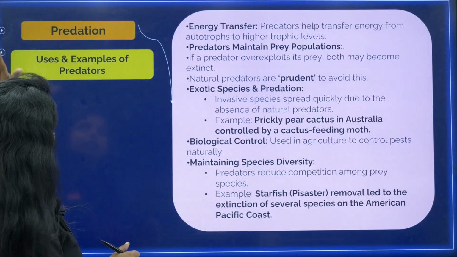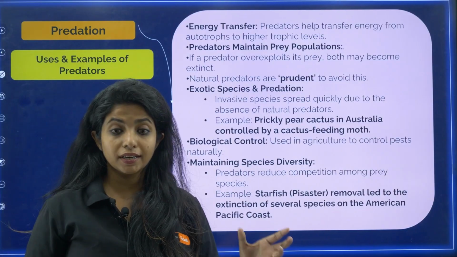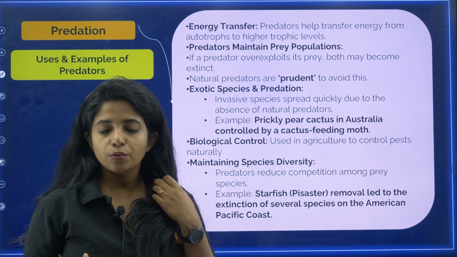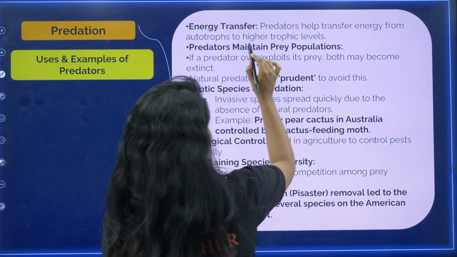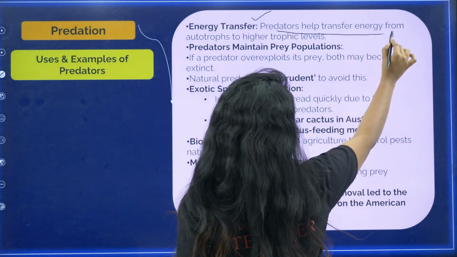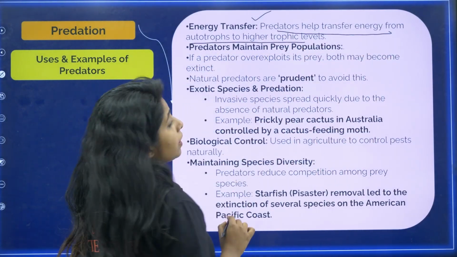Cool. Now, going ahead, we have examples of predation and the uses of predation. So, what is the use of predation? Basically, for energy transfer, it is very much important. Predators help transfer energy from autotrophs to higher trophic levels.